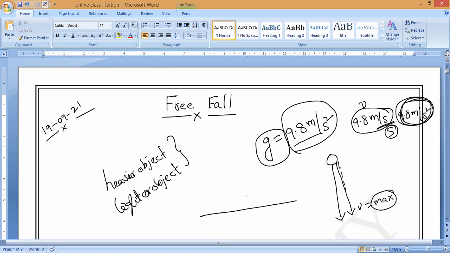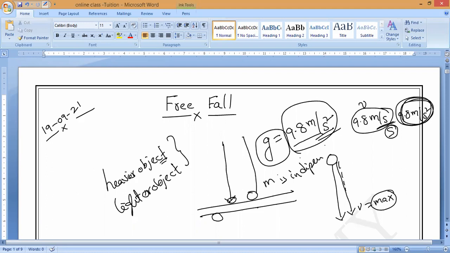The lighter object will travel faster and the heavier object will go slower on the surface of the ground. But when in free fall, both will accelerate at the same rate and both will reach the ground at the same time, because mass is independent. Understood?